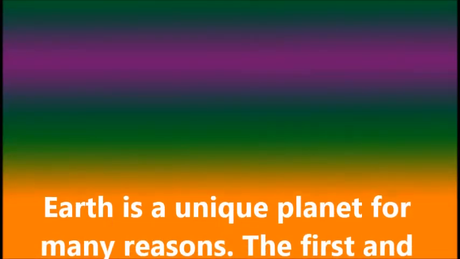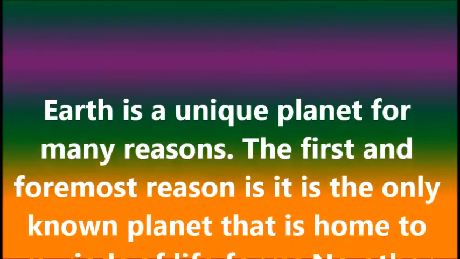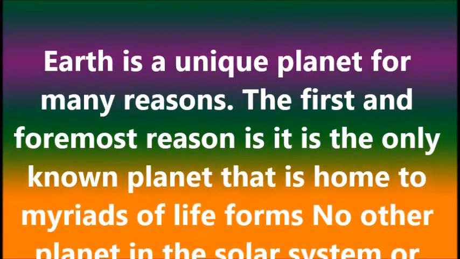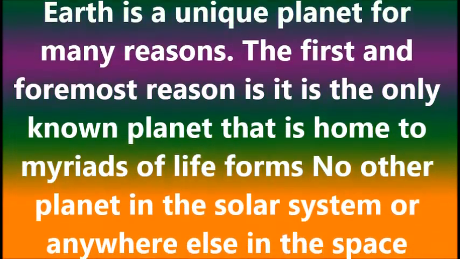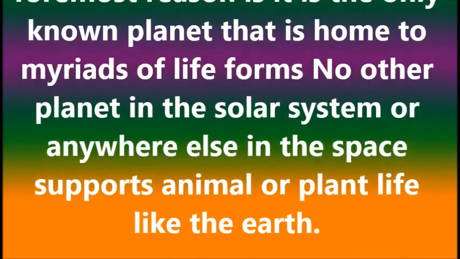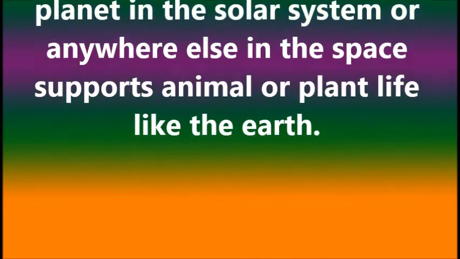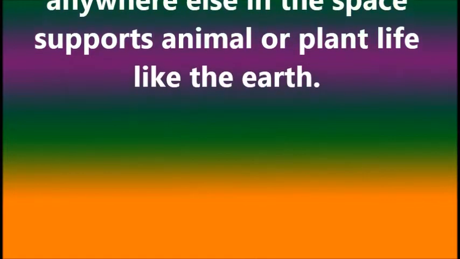The Earth is a unique planet for many reasons. The first and foremost reason is it is the only known planet that is home to many myriads of life forms. No other planet in the solar system or anywhere else in the space support animals or plant life like the Earth.